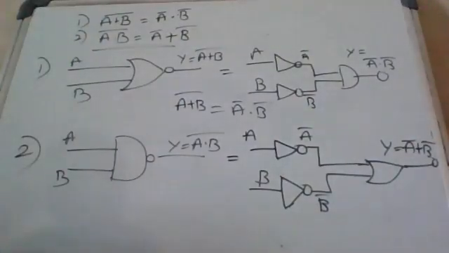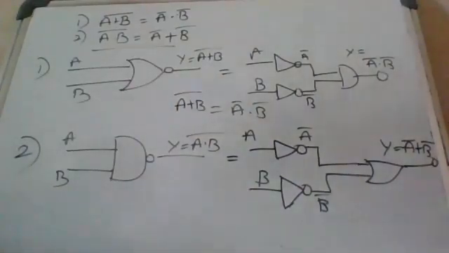In OR gate, output is A plus B. So these are the De Morgan's theorems. First one, second one.